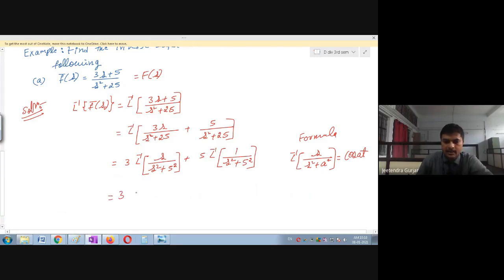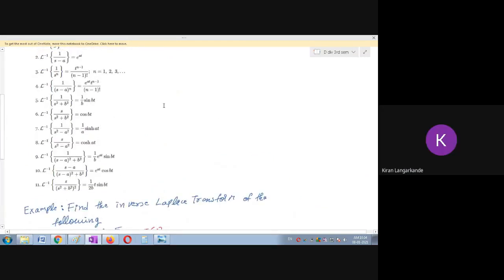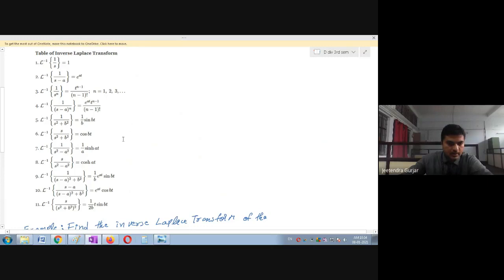So this is 3 as it is. Here one can see easily a is 5. So please remember this is cos 5t, plus I will keep this 5 as it is. Okay, now you can see this is again L inverse of 1 divided by s square plus a square. Can anybody tell me which formula I'm going to use? Sin at. So you can see here, yes, this formula.